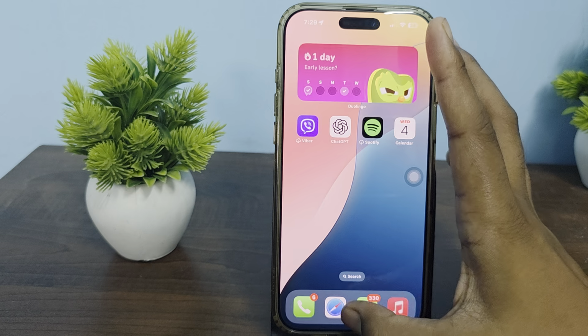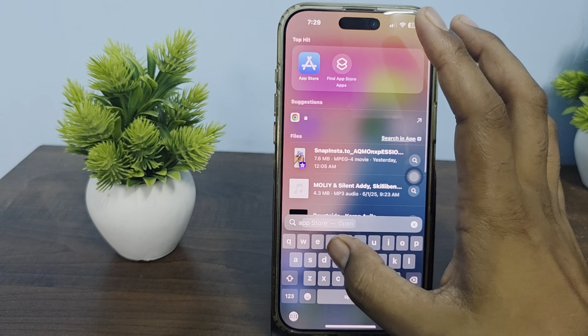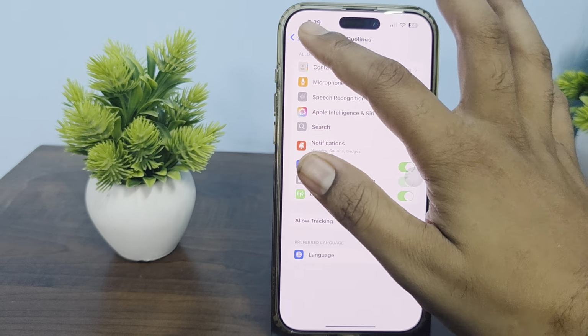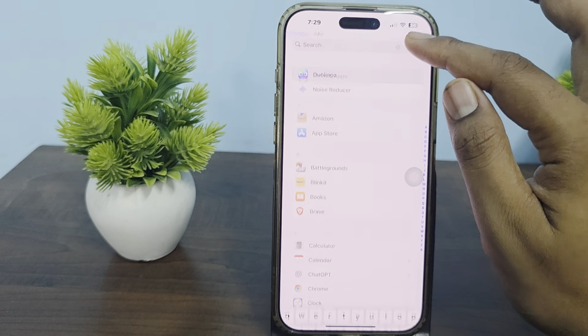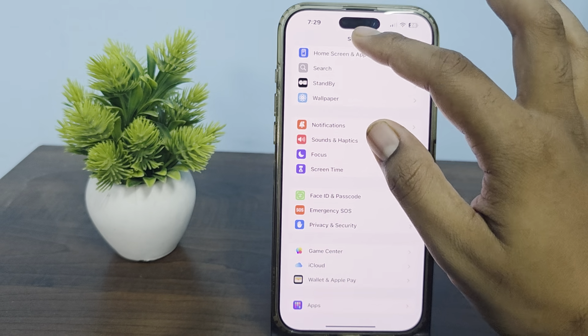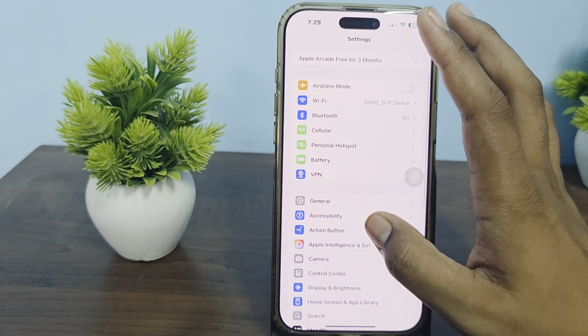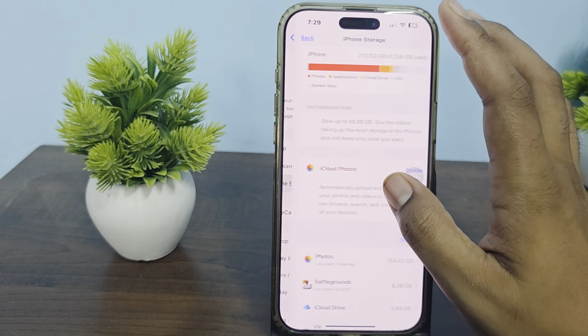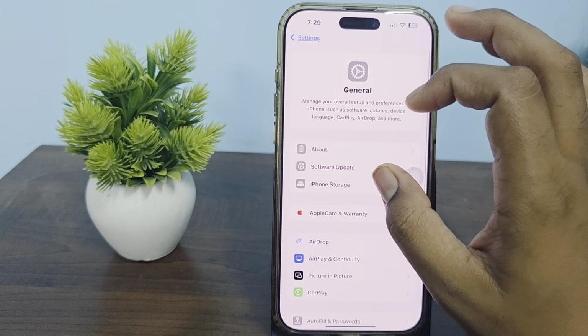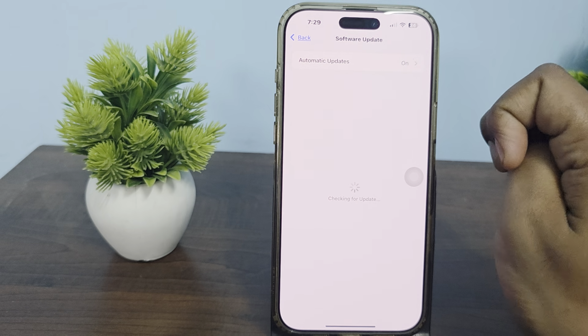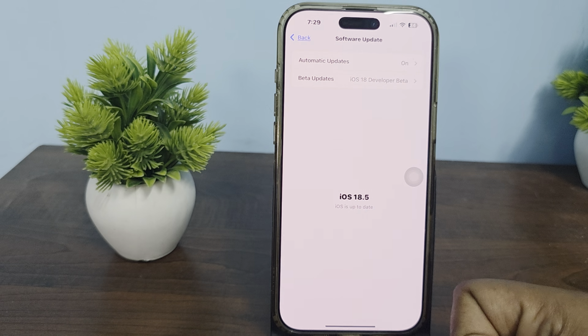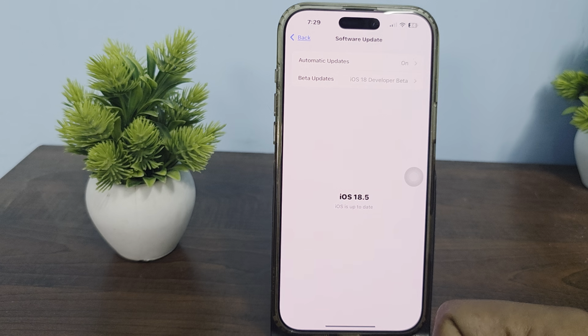And for device update, again open settings. In the settings section, go to the option of your general. Then tap on the option iPhone storage, software update, and wait for checking for the update. If update is available, kindly install it.